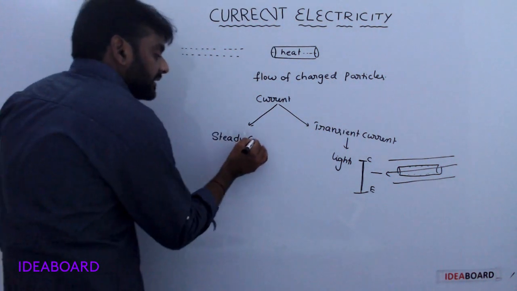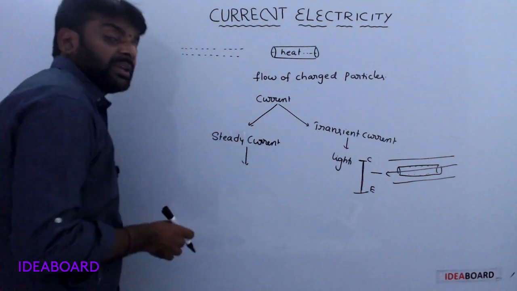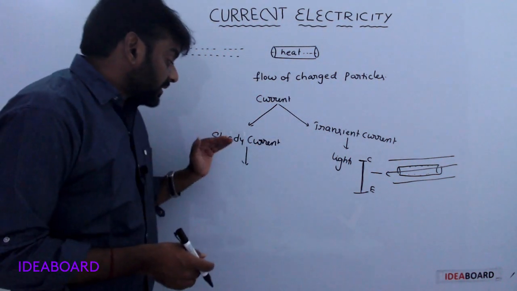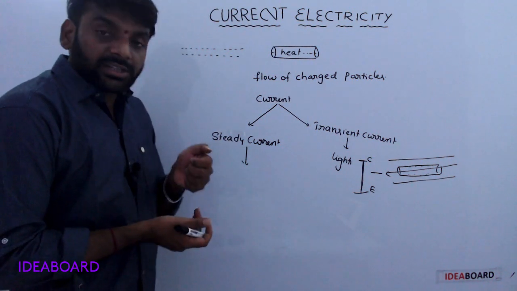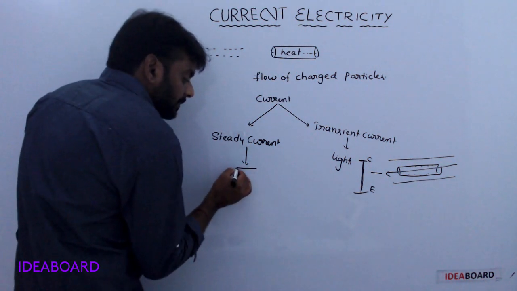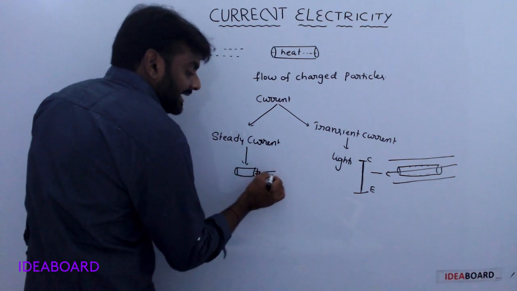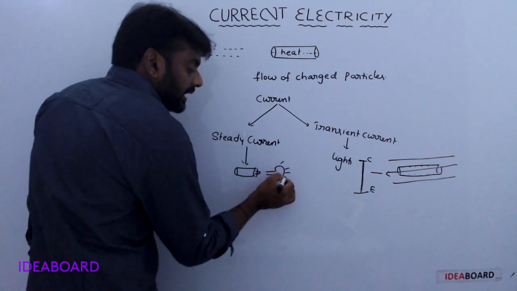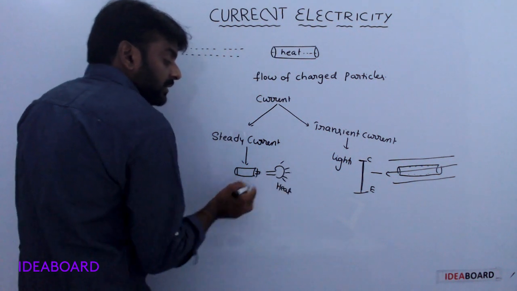Steady current means the current is steady. For example, in a torchlight, when the torch is on, current flows through the battery, and light is glowing; light and heat are both developed.